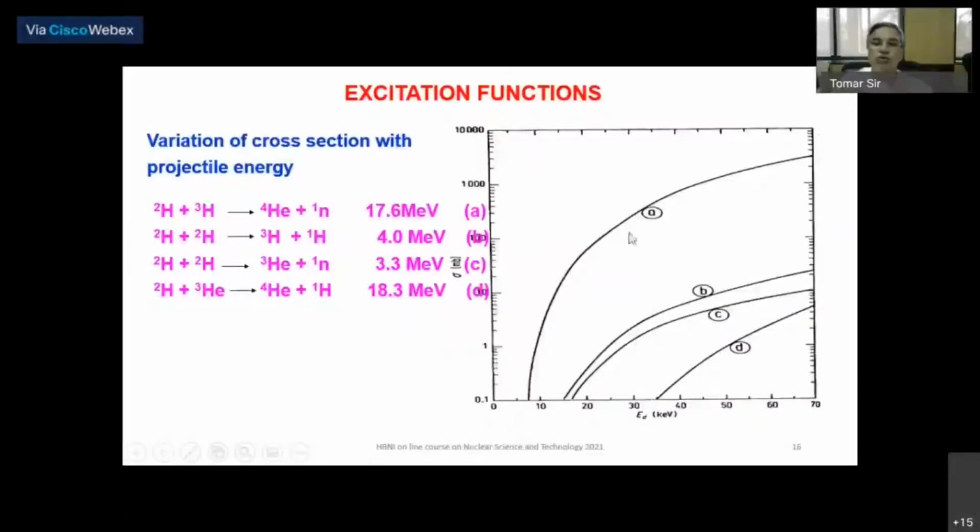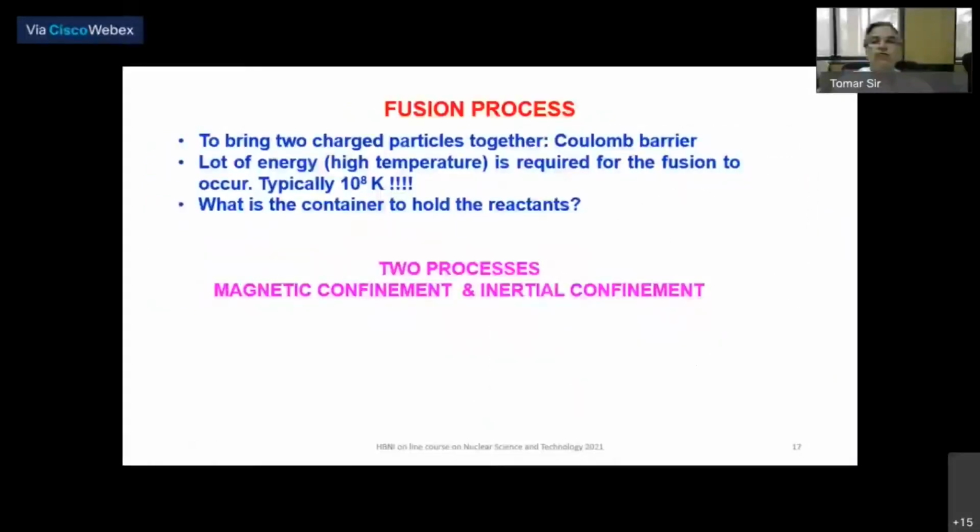So if you want to achieve fusion in the laboratory, D plus T will be the one having the lowest threshold. And therefore, to bring the two charged particles together, we need to cross the Coulomb barrier. And to cross the Coulomb barrier, they have to have high energy, and that means a high temperature. So typically, you know that 10 keV will correspond to 10^8 Kelvin.